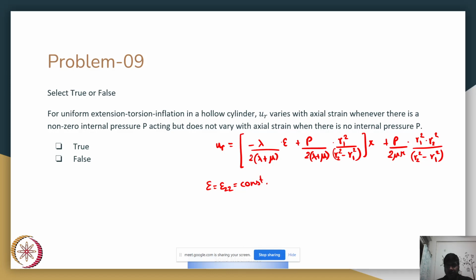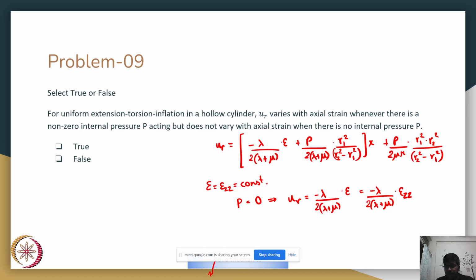We are asked if Ur varies with epsilon when P is non-zero, but does not vary with epsilon when P is 0. So the easiest way to go about this is, if we substitute P is equal to 0, then your Ur becomes nothing but lambda upon twice of lambda plus mu into epsilon, which is nothing but minus lambda upon twice of lambda plus mu into epsilon z, correct?